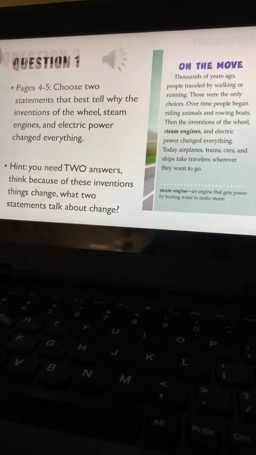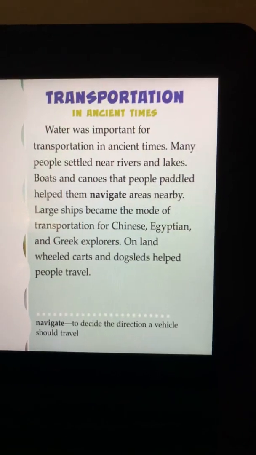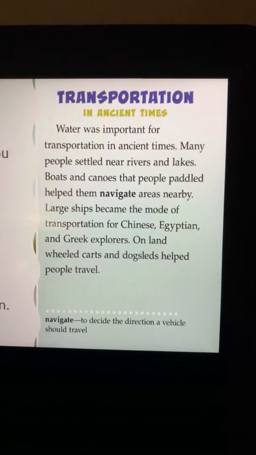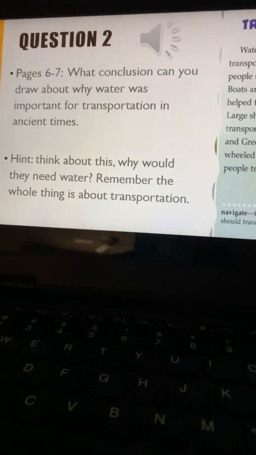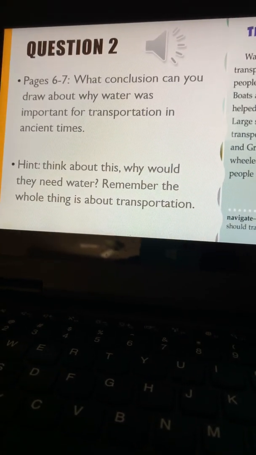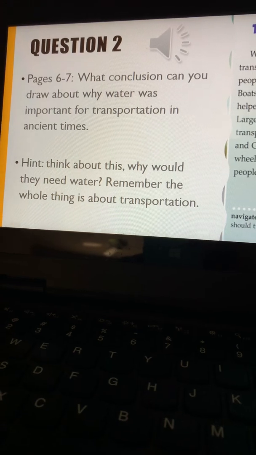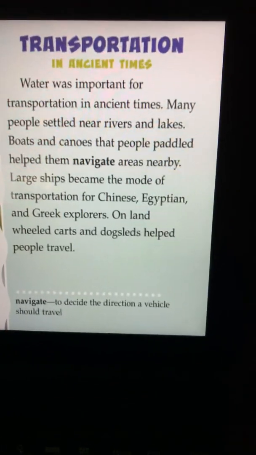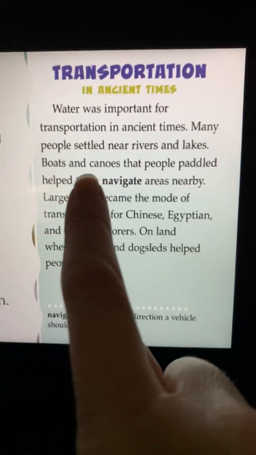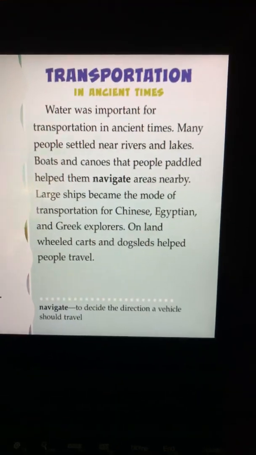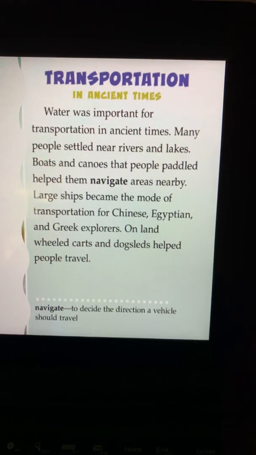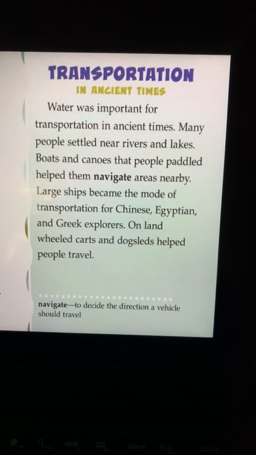Question 2, you're going to go to page 6, and it's going to look a little something like that. It'll say Transportation in Ancient Times. So it says, what conclusion can you draw about why water was important in transportation in ancient times? Boys and girls, I started looking at where it says boats and canoes that people paddled helped them navigate in areas nearby. So that lets me know that boats might have been important for people nearby.